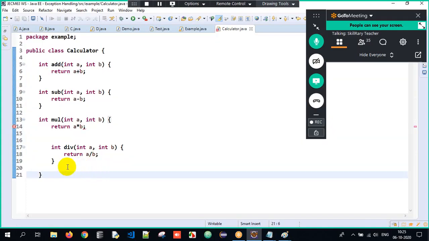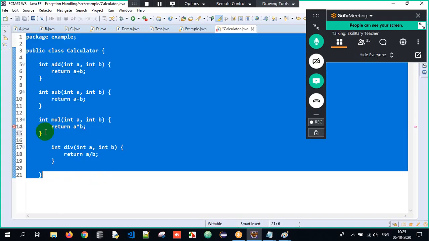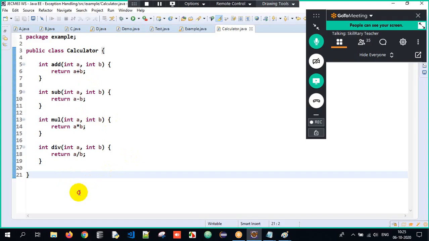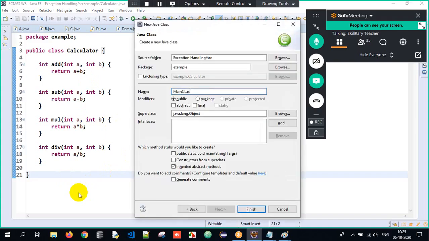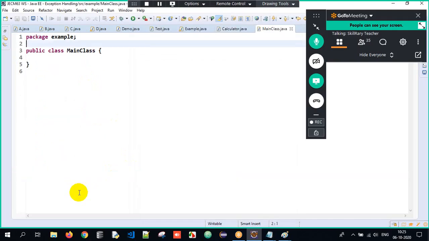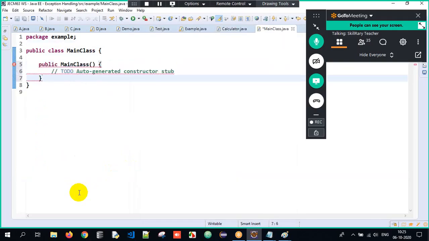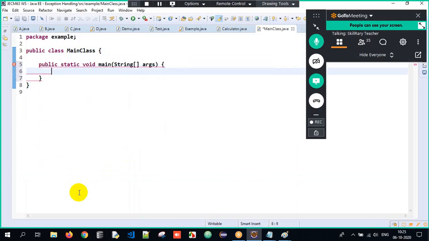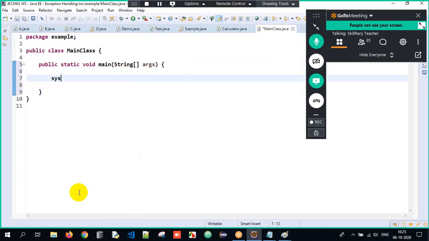In simple terms, we are trying to have four methods in the Calculator class: add, subtract, multiply, and divide. Now in the main class, what will I do here? It's simple. I will have my main method, wherein the execution will always begin. Initially I'll write sysout, welcome to calculator project. That way I'll just do it over here.